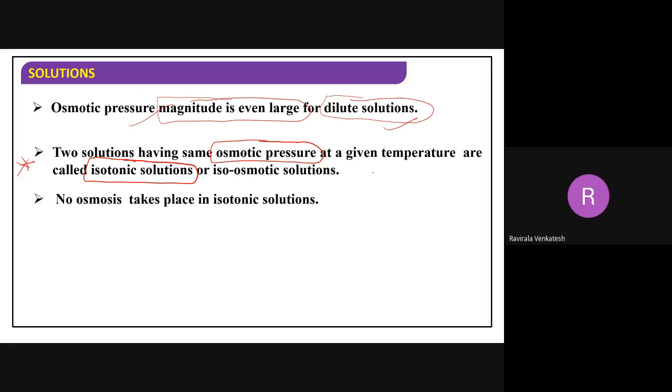For example, one is a sugar solution and the other is a salt solution. Now pi 1 and pi 2. If I say pi 1 equals pi 2, then what can I say? Sugar and salt are both which type of solutions?